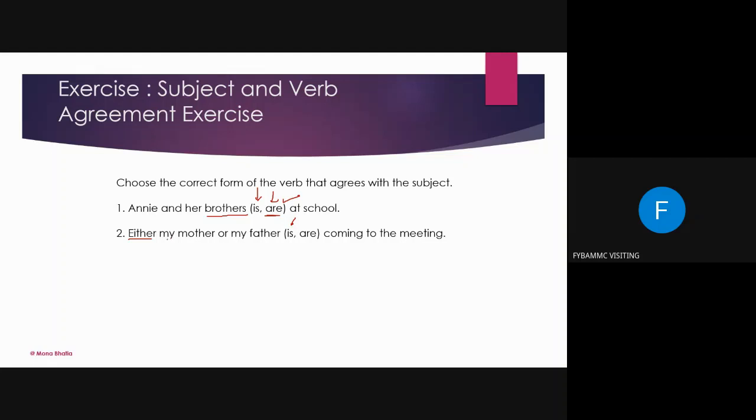That means my mother is coming to the meeting or my father is coming to the meeting. So remember, when you have either, then only one person is coming. If it were both, both my mother and father, then "are" would come. You got it? Now moving on to the third question.